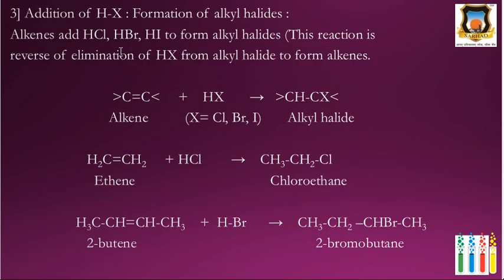Then the third reaction is the addition of HX, that is, formation of alkyl halide. Alkenes add HCl, HBr, HI to form alkyl halide, and this reaction is the reverse of elimination of HX from alkyl halide to form alkene. Alkene plus HX gives alkyl halide. Ethene plus HCl gives chloroethane, and butene plus HBr gives 2-bromobutane as a product.